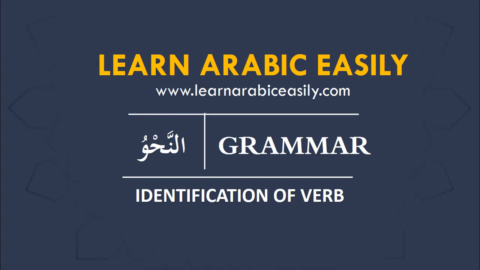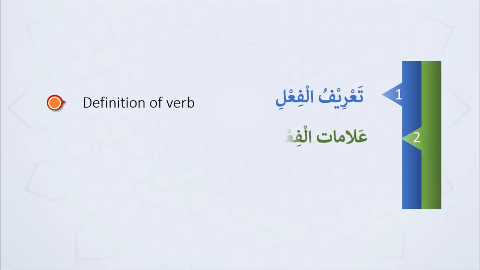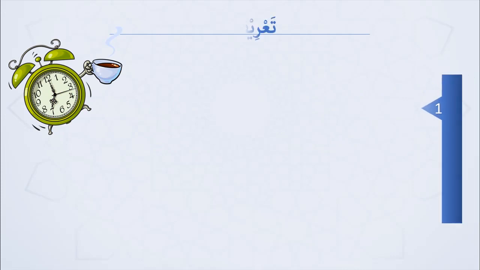Assalamu alaikum. You're welcome to grammar class. Today our topic is going to be identification of verb, alamatul fa'il. Let's get started. So we're going to be looking at ta'riful fa'il, that is the definition of a verb, and the second is alamatul fa'il, that is the identification or the signs of verb. Let's get started. So we need to define what a verb is.